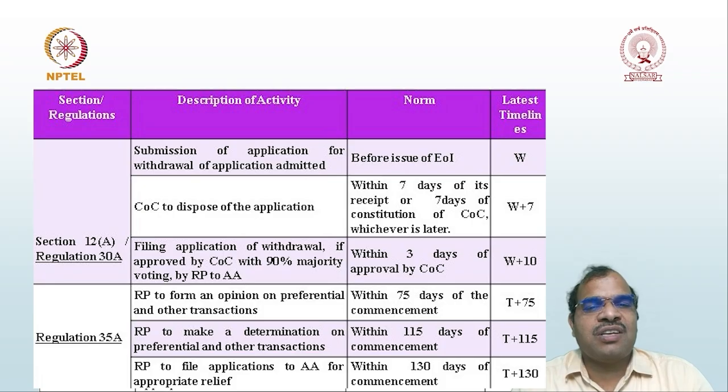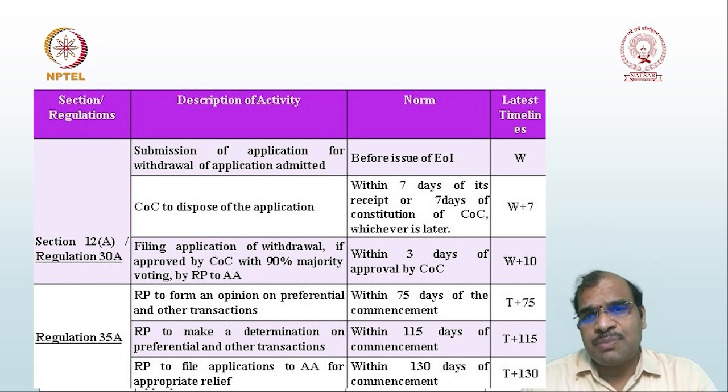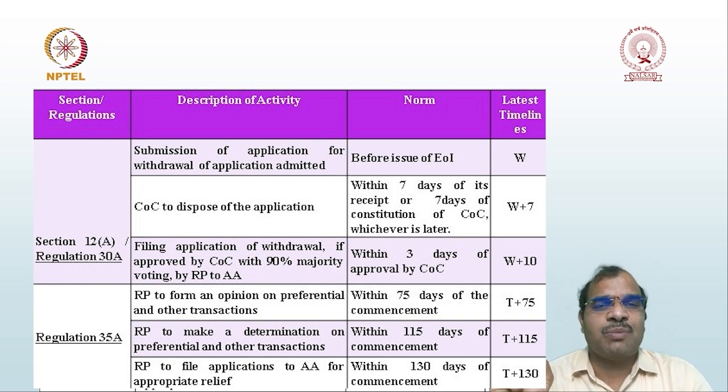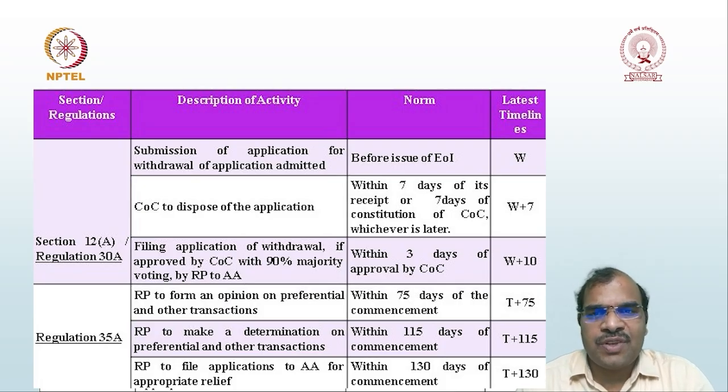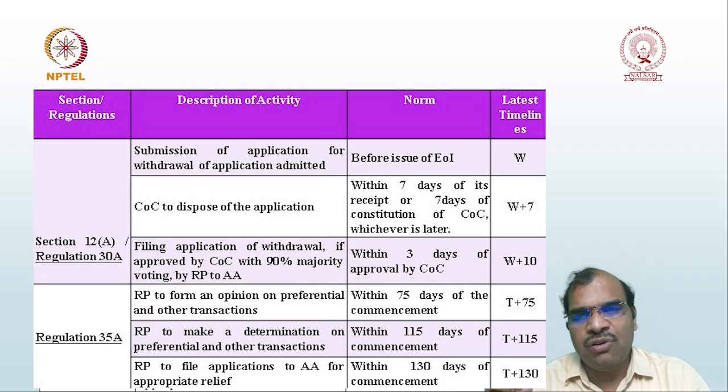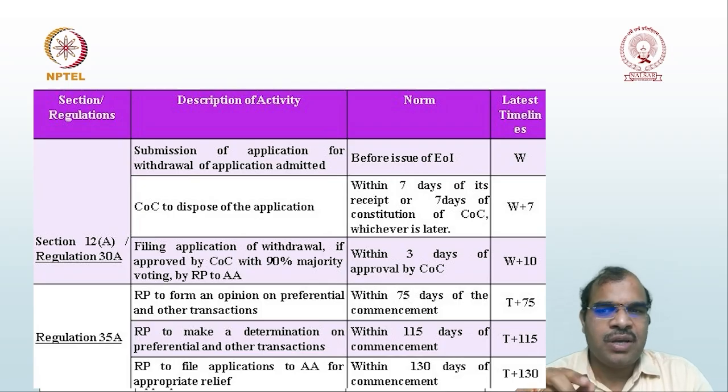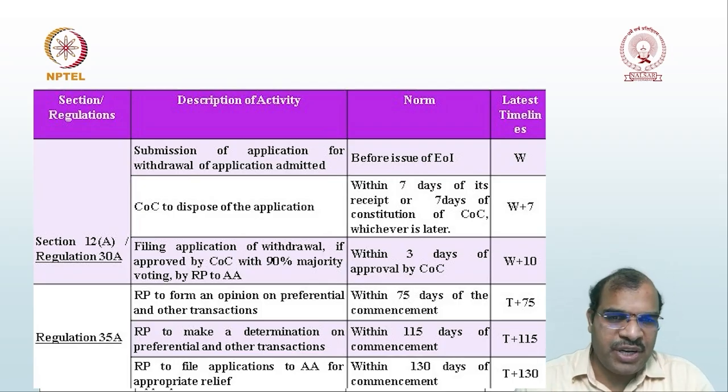Then filing of application of withdrawal. If approval is by 90%, whenever you want to withdraw the application, a 90% majority is required. In subsequent lessons we are going to discuss the withdrawal of application separately, where we will discuss the legal rules and regulations. Within 3 days of the approval of the COC, that is W plus 10. This is only withdrawal, so that is why W plus 7, W plus 10. Then again we come back to the original time limitation.